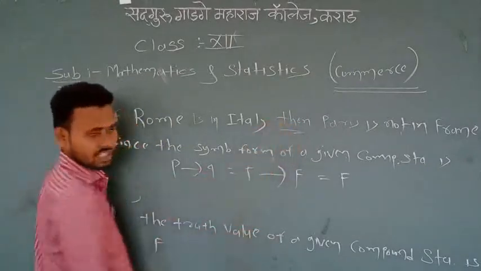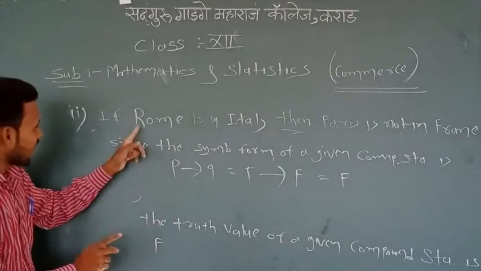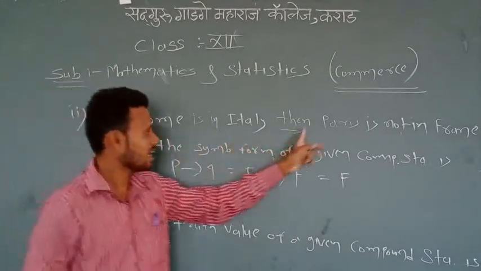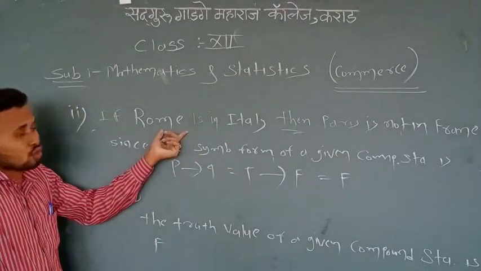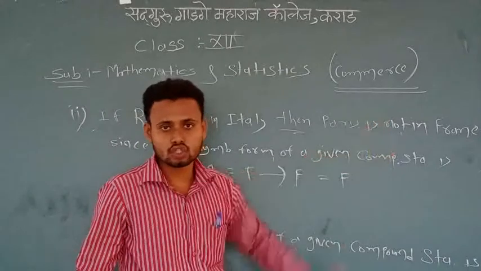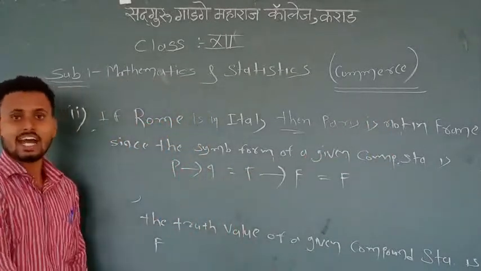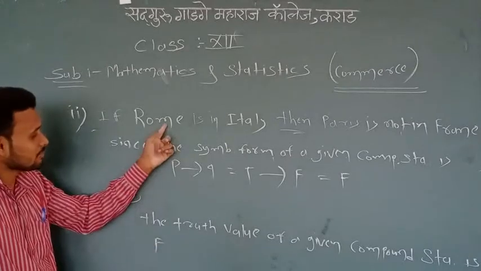Therefore, first I take this statement as P and this statement as Q. Then I find the truth value of that statement. Then next I find the truth value of that statement. Two statements' truth values we get. Then I write the last directly. Therefore the truth value of the given statement is false.